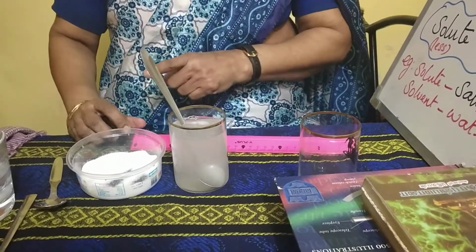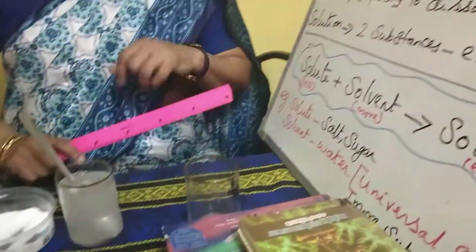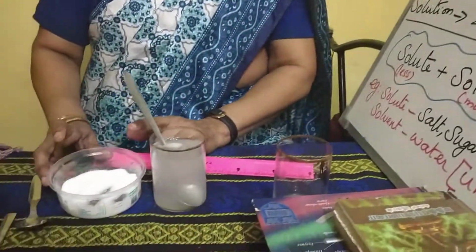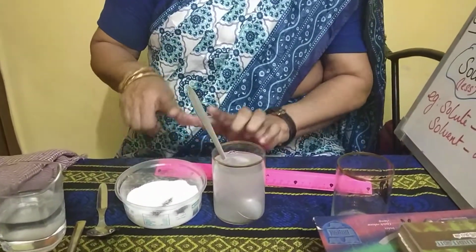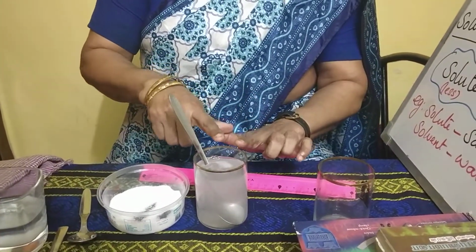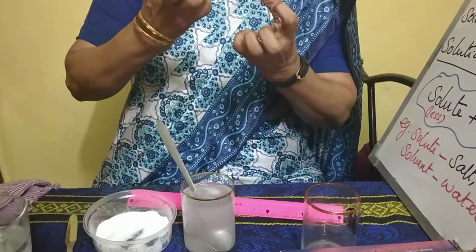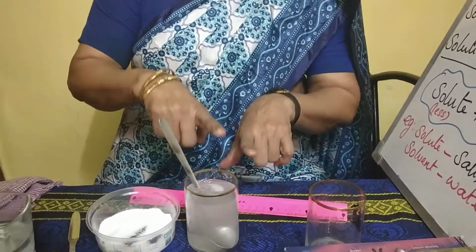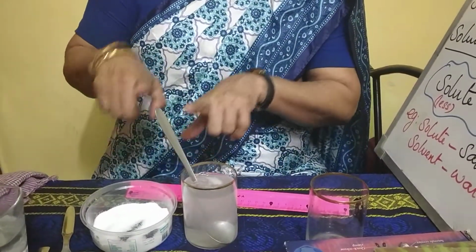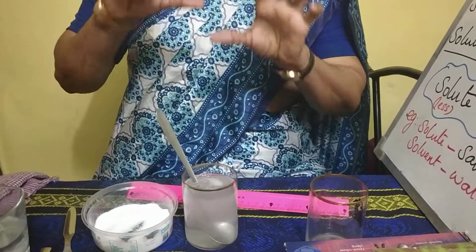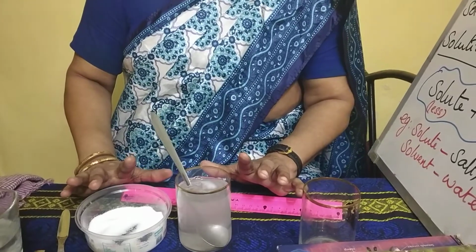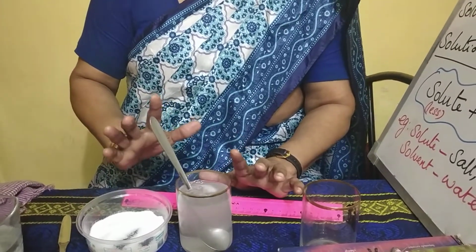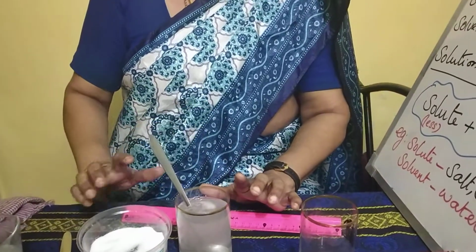Now it will be very clear from the definitions: solute, solvent and solution. Solute means the substance which has got the ability to dissolve. Solvent means the liquid should have the ability to make the solute dissolve in it. And when these two mix, you will get a clear solution. At that time it will be called a true solution, we can say a water solution, a clear solution. Now when you taste it, you can see it will be very salty.